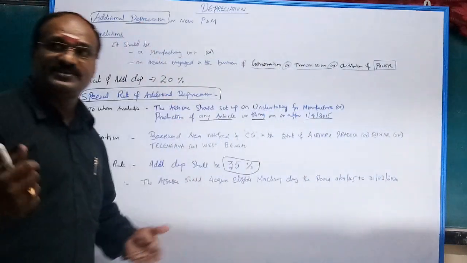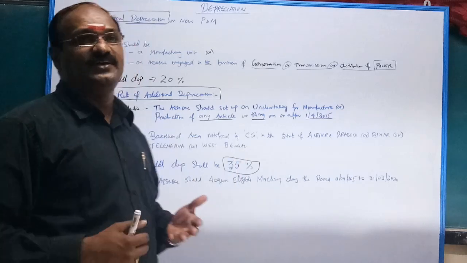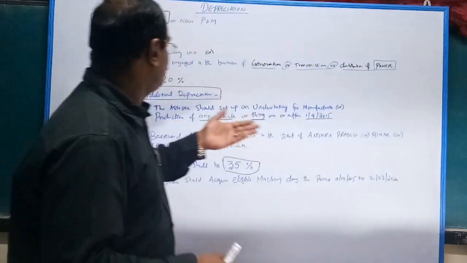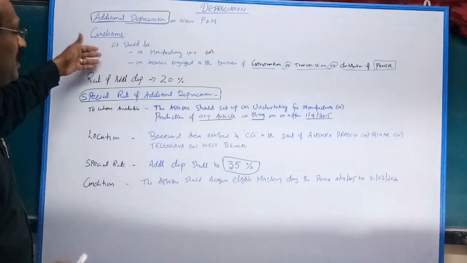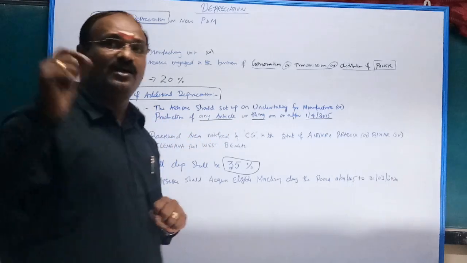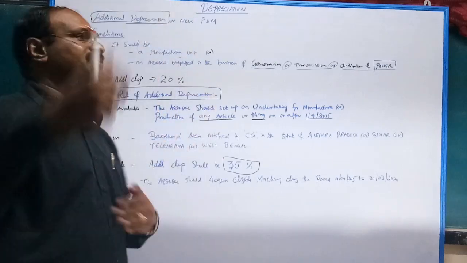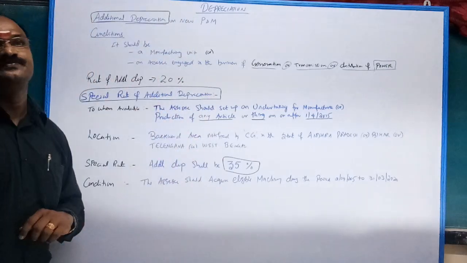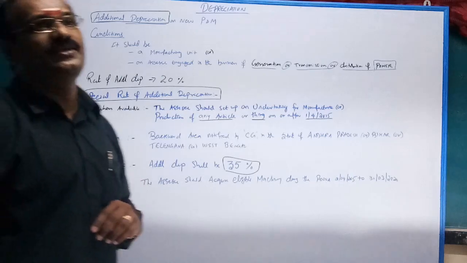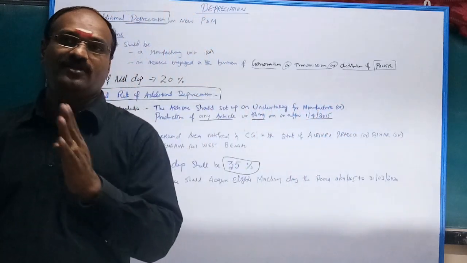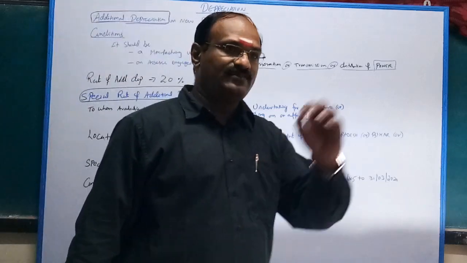So, if you have a manufacturing unit or you have a power sector business, either generation or transmission or distribution, anyone, you are allowed, apart from regular depreciation, to claim additional depreciation of 20%. For example, for plant and machinery there are 4 blocks of assets: 15, 20, 30, 40. Say the 20% block.